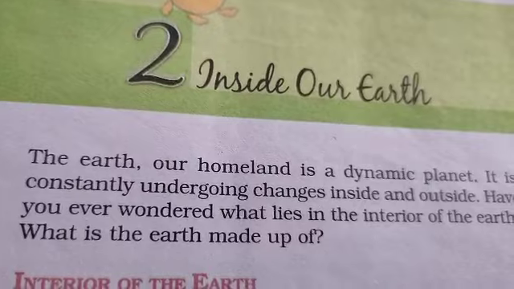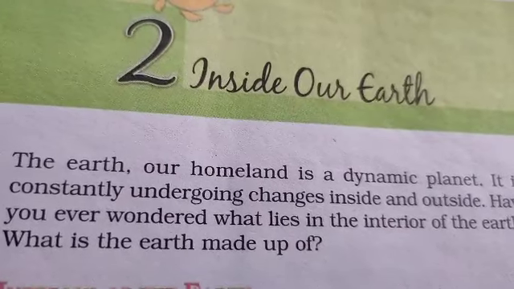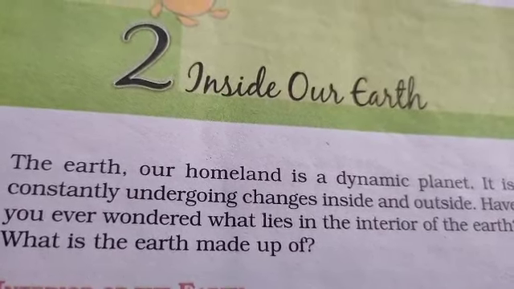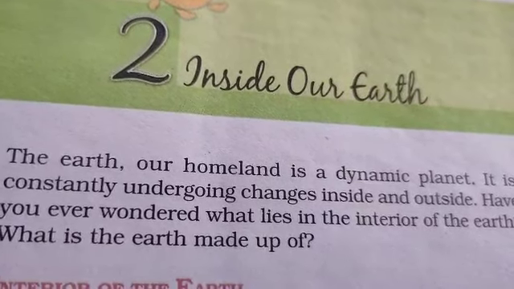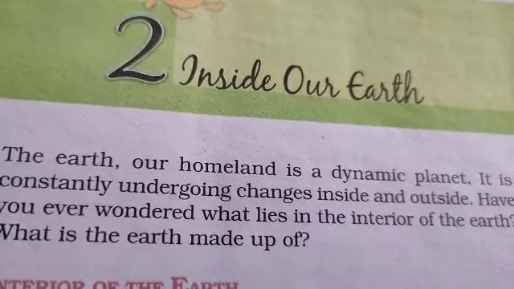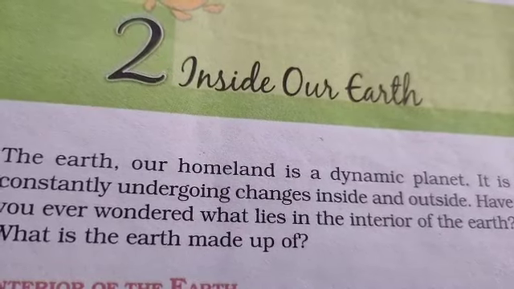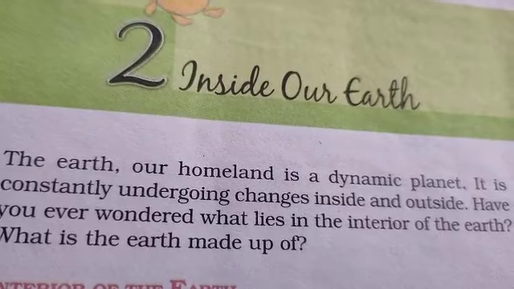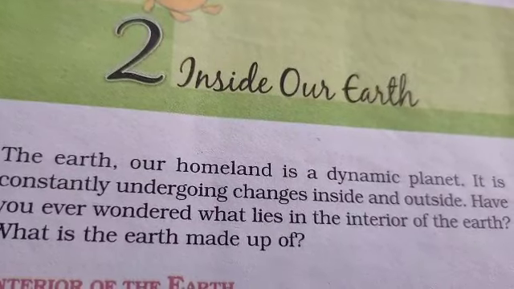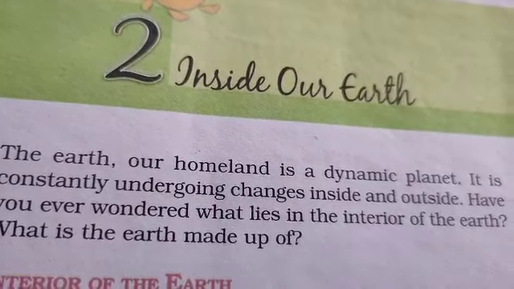The earth, our homeland, is a dynamic planet. What do we mean by a dynamic planet, students? The word dynamic means ever changing, always subject to change.